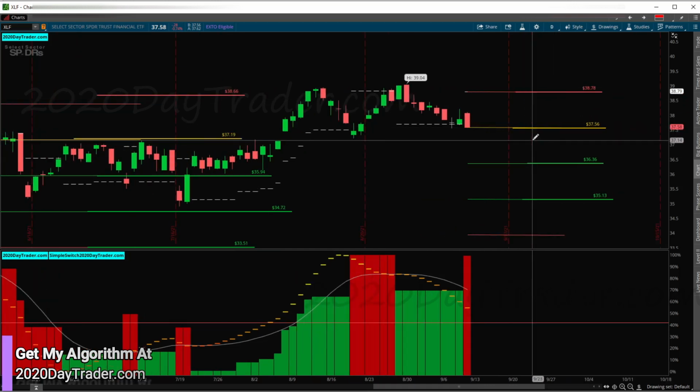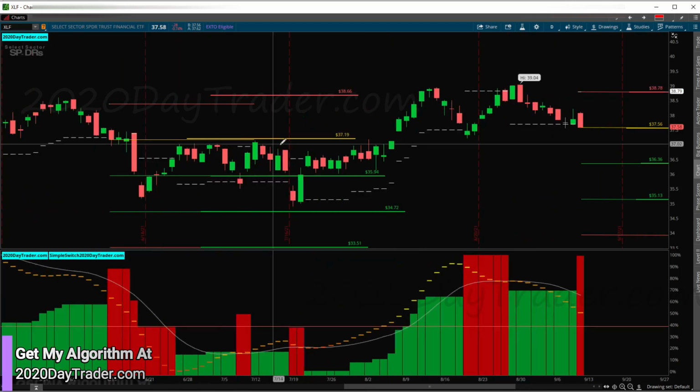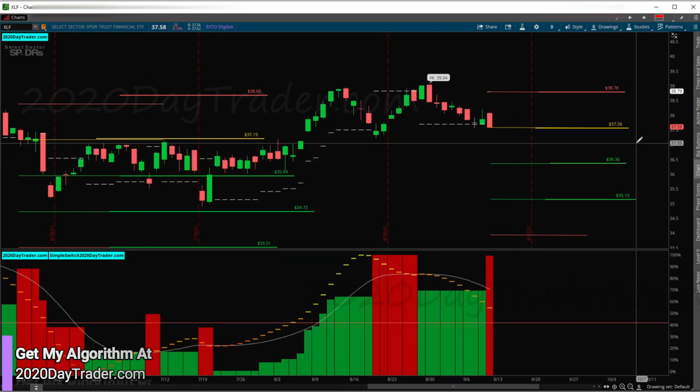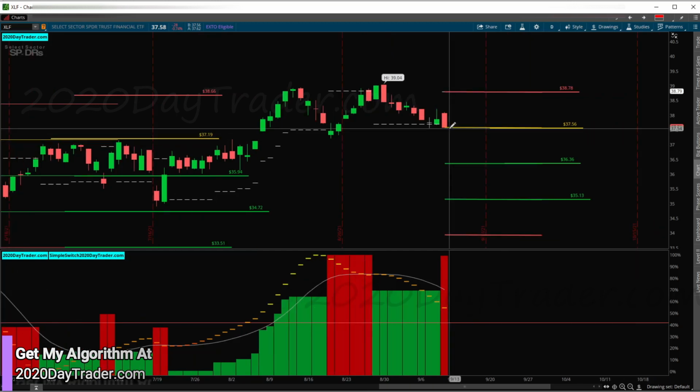I'm going to go ahead and jump into it because look at this, this channel right here is pretty strong, right? So we could see a bounce off that channel, but I'll be shorting this on Monday, and my stop will be just above here. 38.78 is where my stop will be.